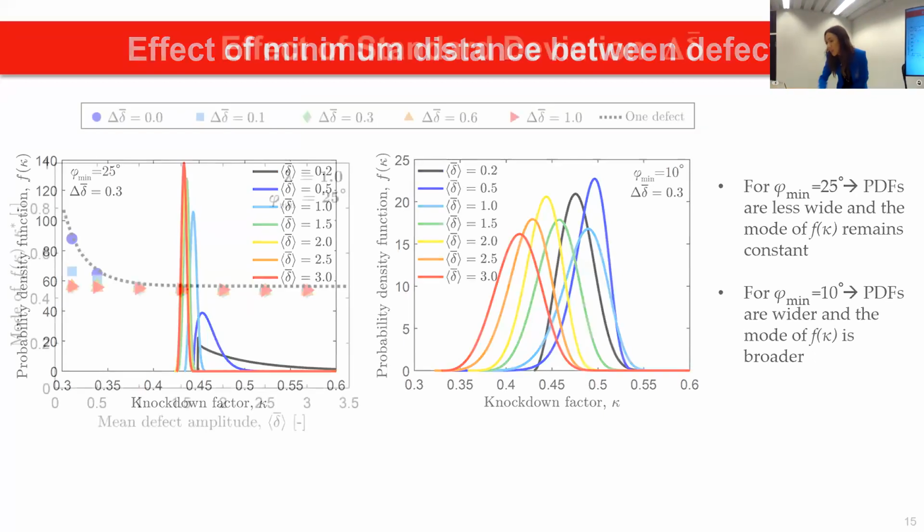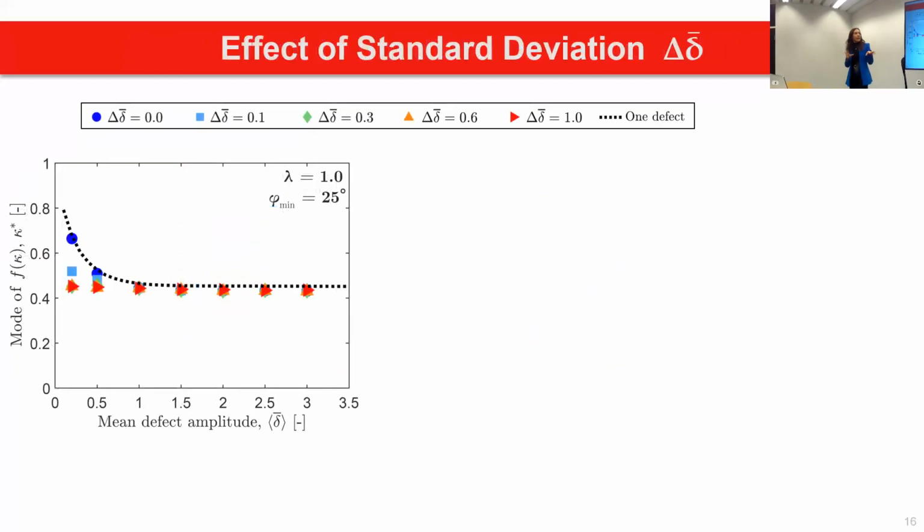And as a bigger summary, where I summarize all the parameters that we have examined, here are these plots. Again, I go step by step. For the non-interacting defect case, I plot the knockdown factor, and what we call the mode is the peak of the PDFs, versus the defect amplitude. It is important to compare this with the one defect case. We can see, for example, that my data fall exactly on top of the one defect case when they do not interact. So once again, even though we have around 80 defects in that case in our shell, the strongest is the one that governs the whole behavior of the shell.